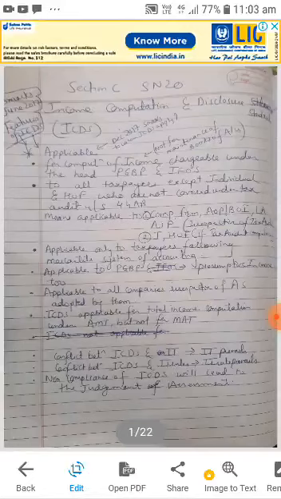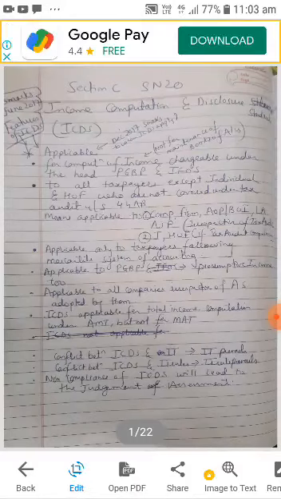Okay, so if that is there, then what? Yes, so that time also you have to follow ICDS. It is applicable to all companies irrespective of accounting standard adopted by them. So whether you are adopting accounting standards or Ind AS, that doesn't make any difference. If you are a company, you have to follow ICDS.